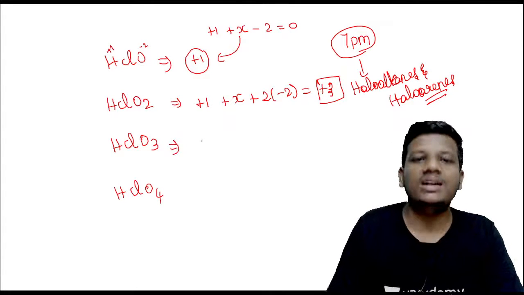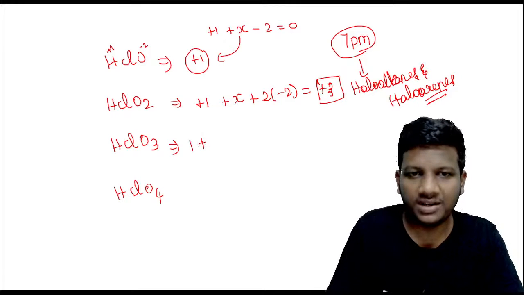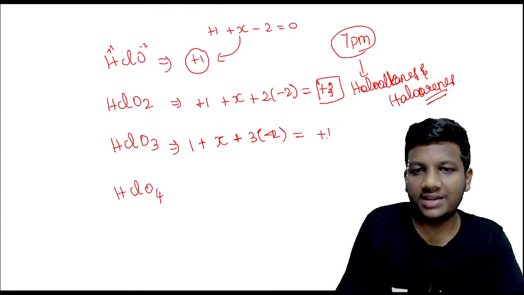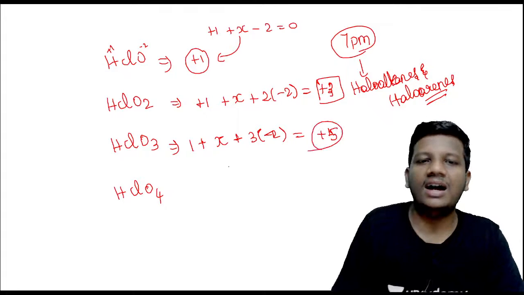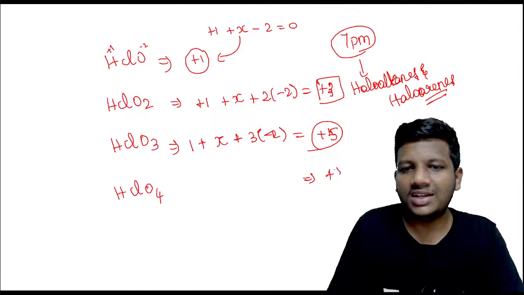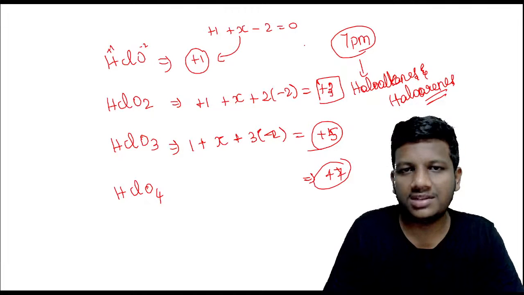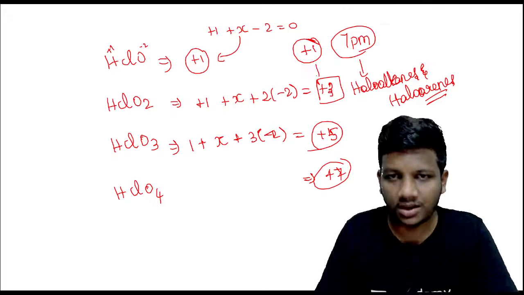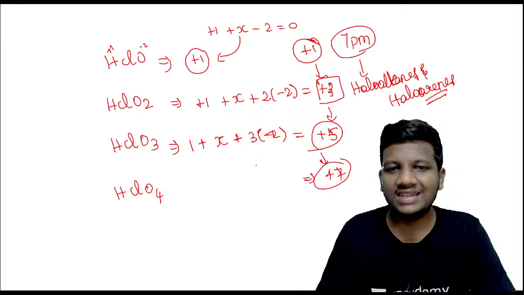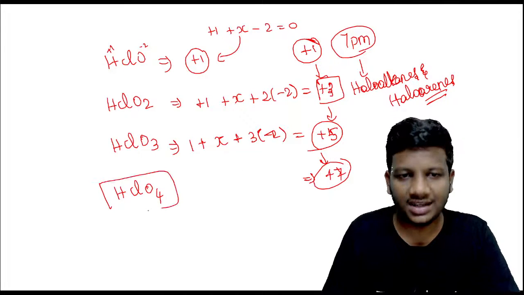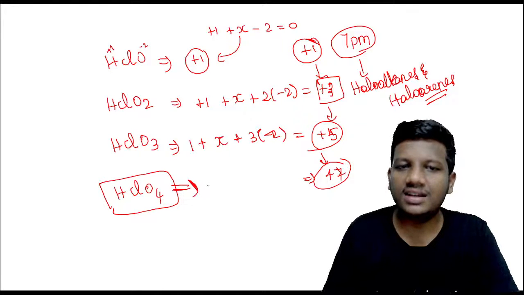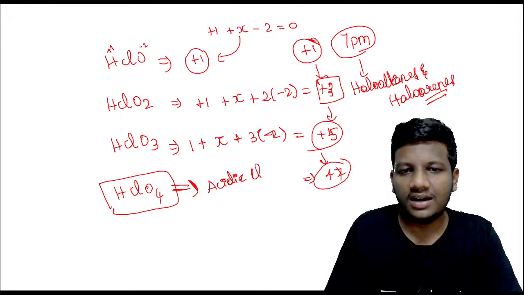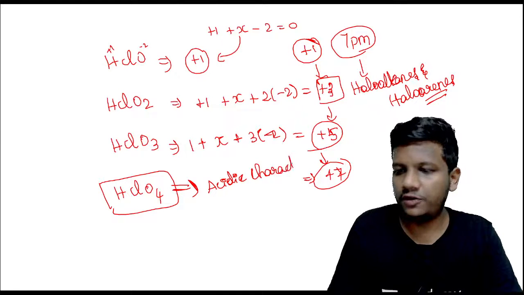For HClO3, the oxidation state is 1 plus x plus 3 into minus 2, so it will form plus 5 as the oxidation state, and finally you are having plus 7. If you analyze more, it is going in odd numbers. The first one has plus 1, then plus 3, plus 5, plus 7, so it is increasing. The highest oxidation state is for HClO4, so it will have the highest acidic character. Highest acidic character is for HClO4, followed by the others.